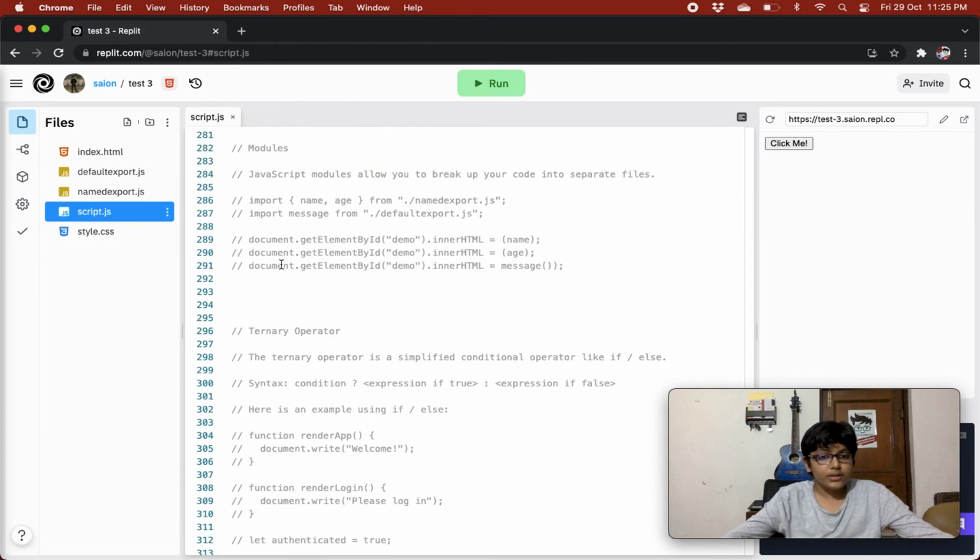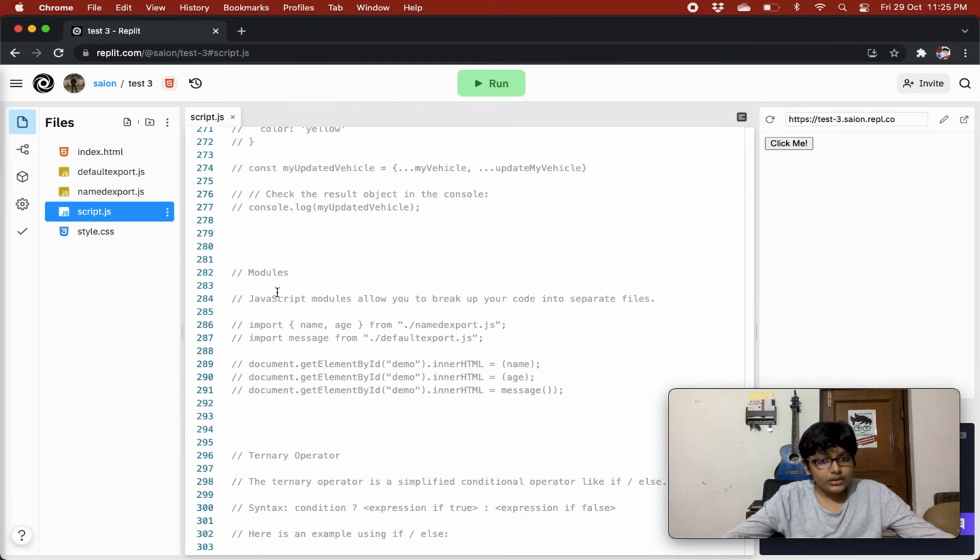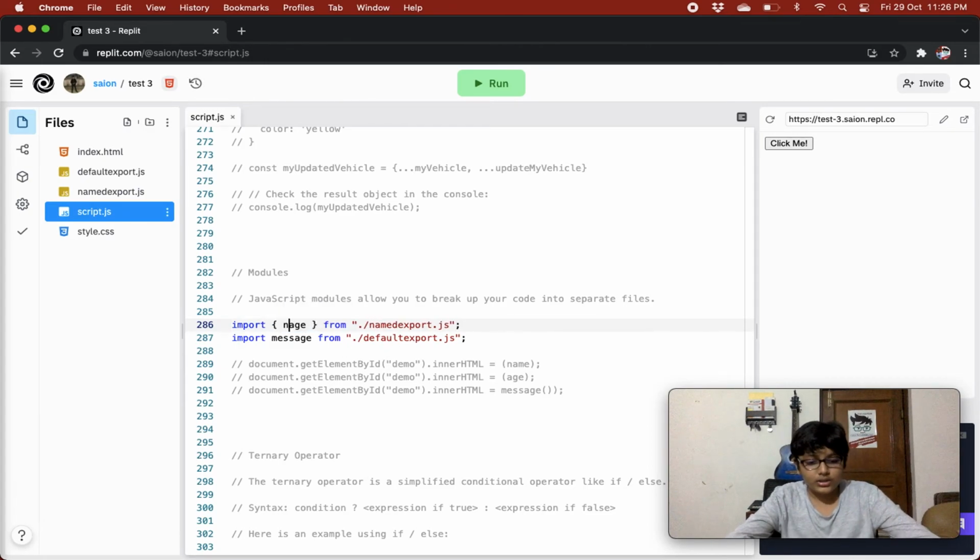So let's take script.js as an example. Basically we have import statements, which are statements through which we can import things from other files or modules. So over here we are importing name, age from namedExport.js. But if we only wanted to import age, we could remove the name, and this would have imported age for us. If we only had to import name, we could remove the age, and this would have imported only the name for us.